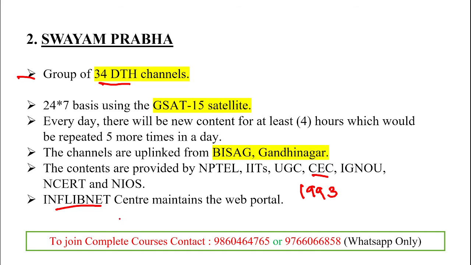This is the inter-university centre of the UGC and the organization promotes and facilitates library and communication resources for Indian education, and its premises are in Gandhinagar, Gujarat. So the Swayam Prabha channels, 34 channels, are uplinked from Bisag Gandhinagar and the web portal is maintained by the INFLIBNET Centre. And the Swayam Prabha was launched in 2016.